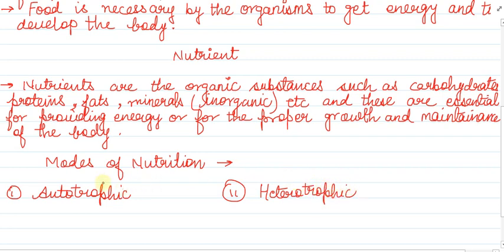In autotrophic mode of nutrition, the living organism can make their food by themselves, and in heterotrophic mode of nutrition, the living organisms have to rely, they have to depend upon the others for their food. So I hope this concept is clear to you. Okay, now let us see about the autotrophic mode of nutrition.